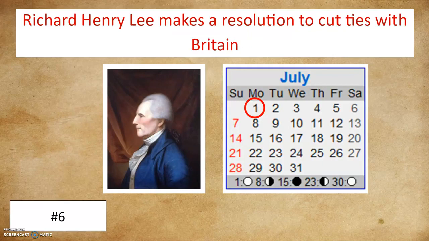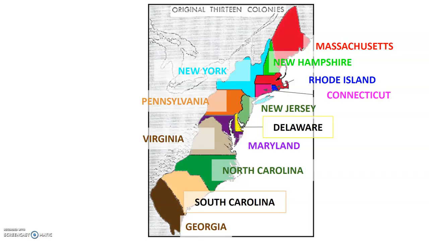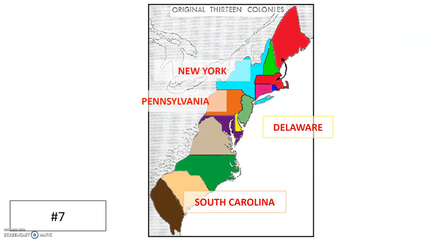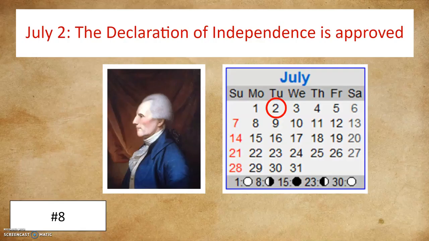Richard Henry Lee made the resolution on July 1. There were 13 colonies, remember? We said 9 of them were in agreement. New York abstained. Pennsylvania, Delaware, and South Carolina were waiting on other things. Eventually they will come through. The only state that will not vote yay is New York. And July 2nd, ladies and gentlemen, is when the Declaration of Independence is approved. John Adams said, this is the day we should be celebrating, and for some reason we're not.